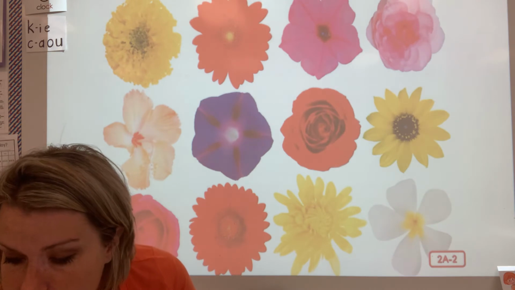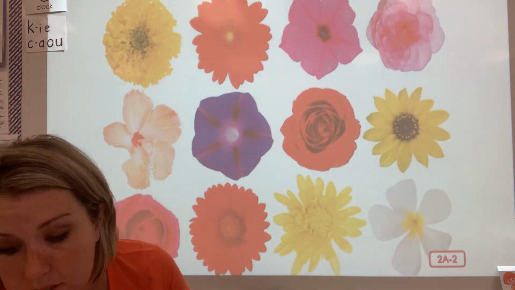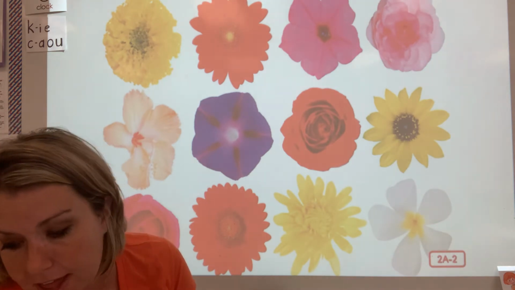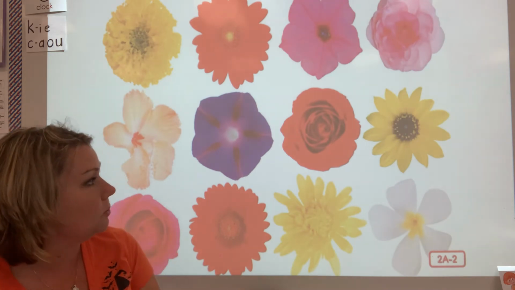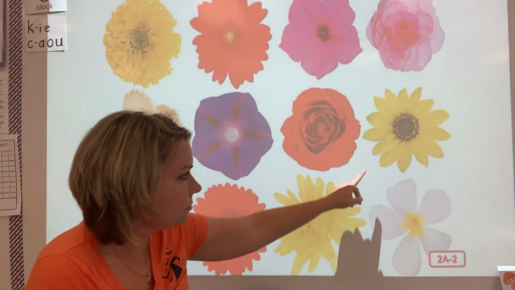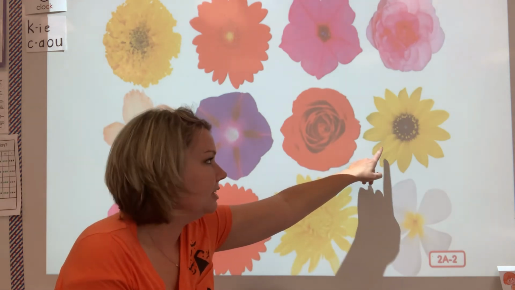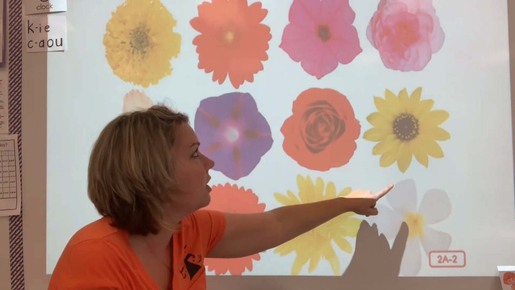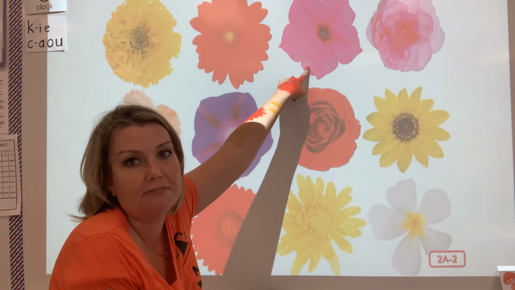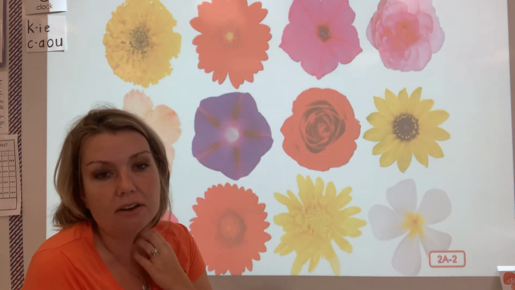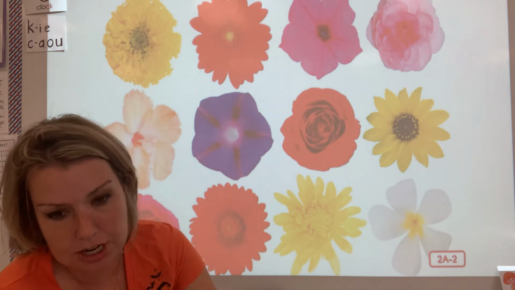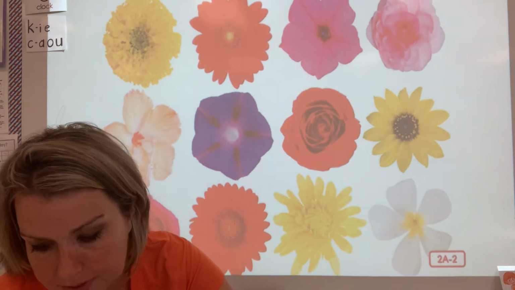Did you notice that not only are the colors of the flowers different, but the flower petals from different plants have different shapes too? For example, this is a daisy. See how the daisy's petals are very different from this flower's petals? So not only are the colors different, but the shape and size is different as well.